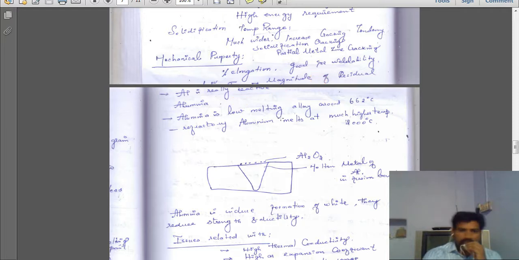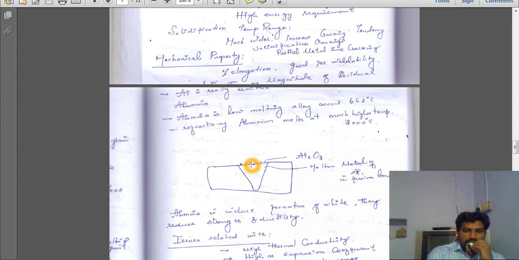Second thing, we are going to see what the problems are when welding aluminium alloy. Aluminium alloy is a highly reactive material. When we weld aluminium, the liquid state aluminium can easily react with oxygen and convert into aluminium oxide. That aluminium oxide is a highly brittle material and also a high melting point material. It melts only at 2000 degrees centigrade.